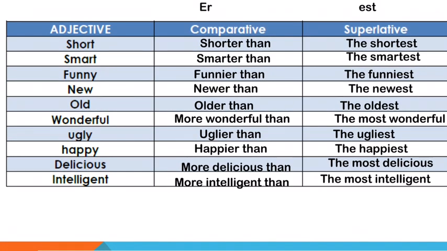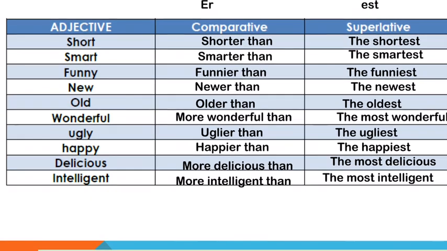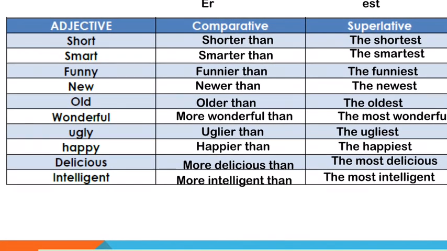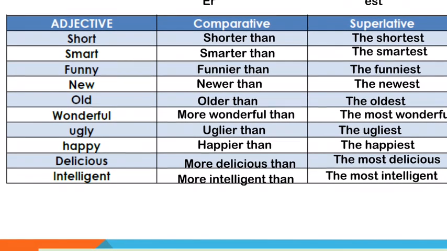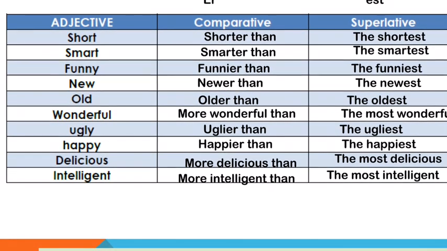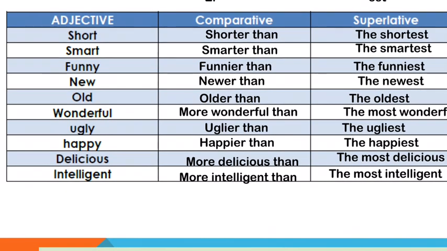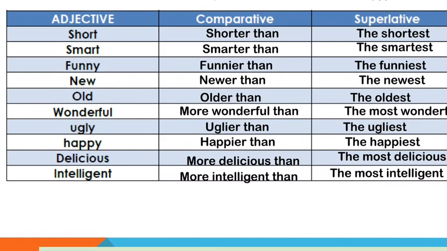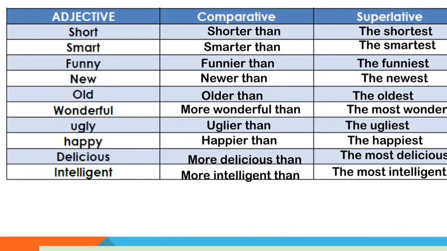If the adjective ends with Y, you have to transform the Y into an I and then add ER or EST. And if the adjective is big or more than two syllables, you must use more than for comparative and the most for superlatives.